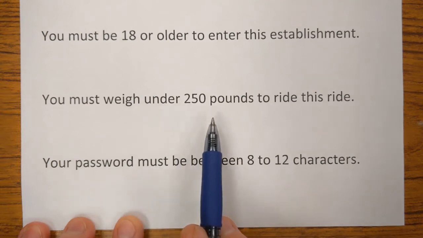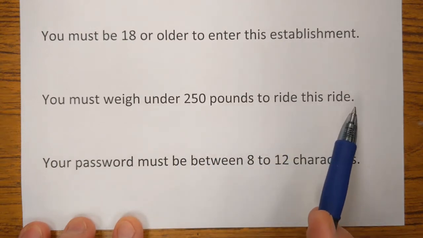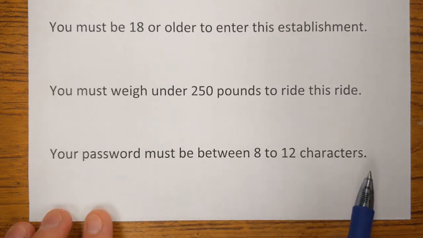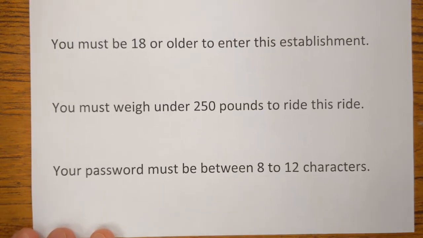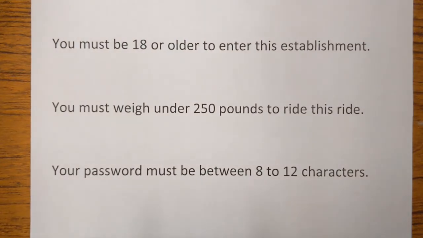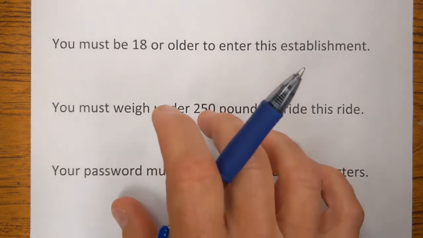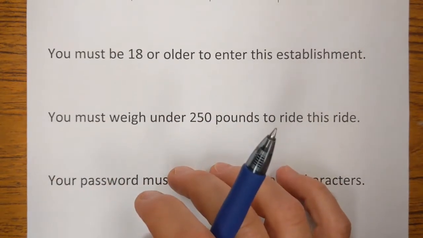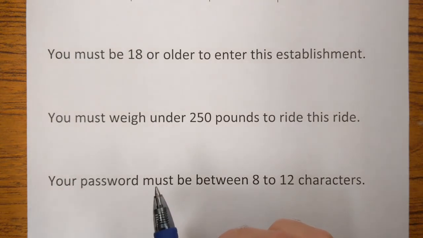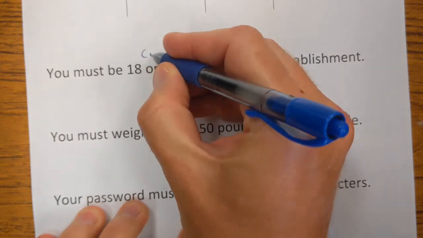You must weigh under 250 pounds to ride this ride. Your password must be between 8 to 12 characters. And the conditions go on and on, right? Your speed on the highway must be between, whatever it might be, 45 and 70 miles per hour. Right now with COVID, you must stand at least 6 feet away from everybody, and your desk in the classroom must be at least 6 feet away. So these are all called conditions.